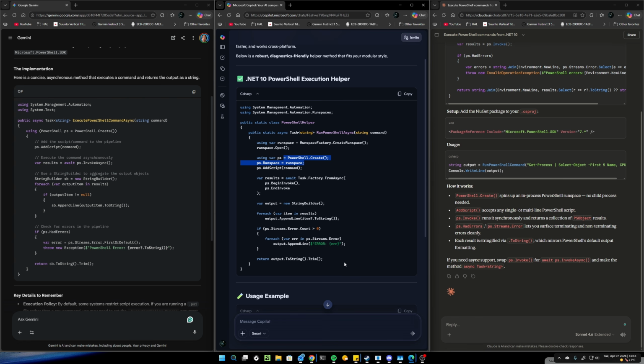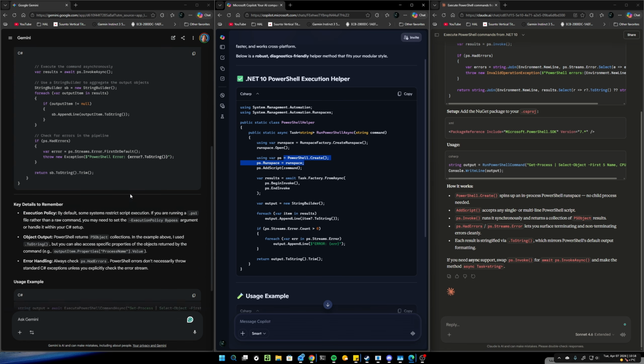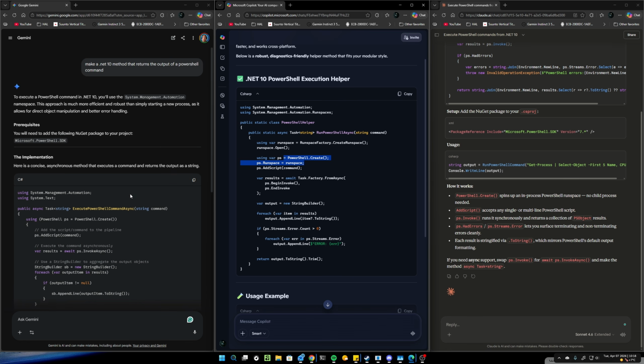Some vary more than others. But I think the closest to getting the same is this one over here. It's Gemini. So out of this, I would say, use Gemini.